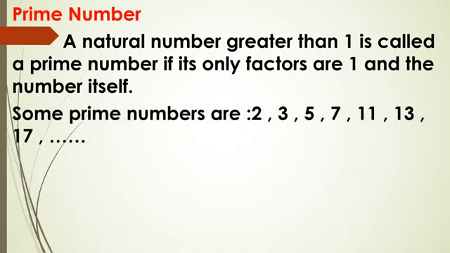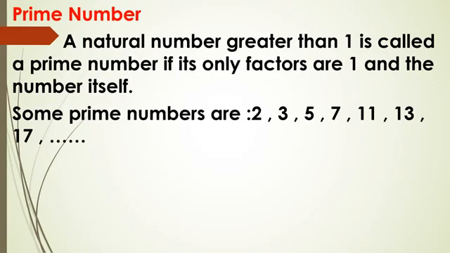You have to find out the factors of the given number first of all. If the factors are only 1 and the number itself, then it is a prime number. Some prime numbers are 2, 3, 5, 7, 11, 13, 17, etc.